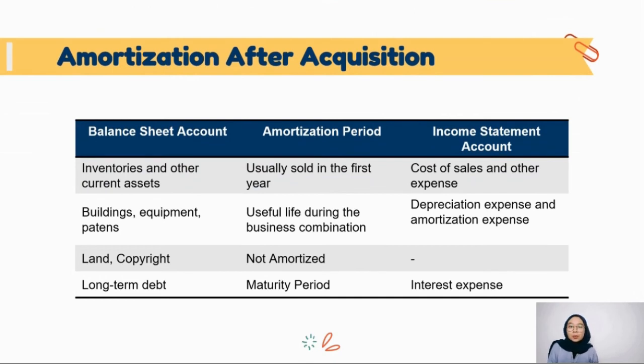The amounts of assets and liabilities will change during the period, so we must adjust this excess through excess amortization. Inventories and other current assets are usually sold in the first year, so the amortization of excess will be input to the cost of sales and other expenses. For buildings, equipment, and patents, the period is the useful life during the business combination and it will be input to depreciation expense and amortization expense. Land and copyright are not amortized, and for long-term debt, the period is the maturity period and it will be input to interest expense.